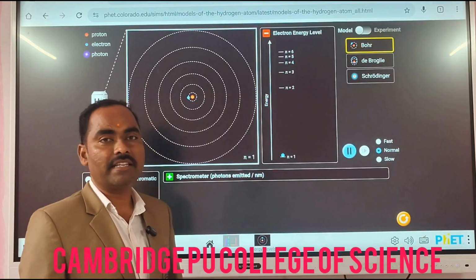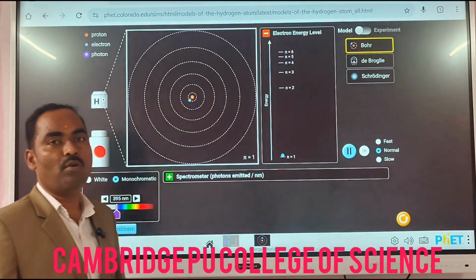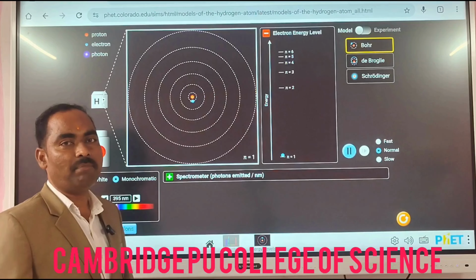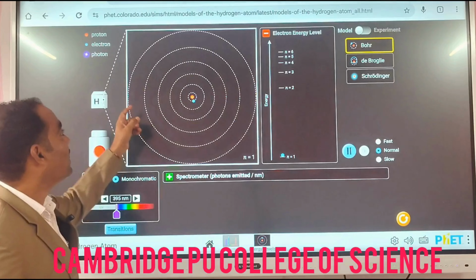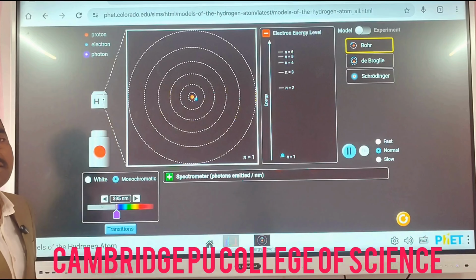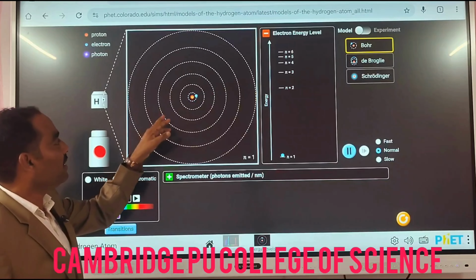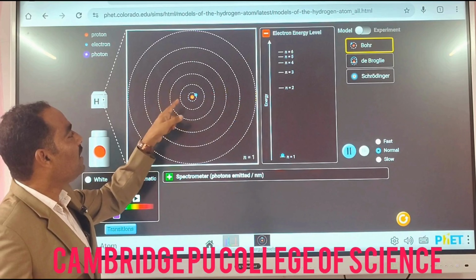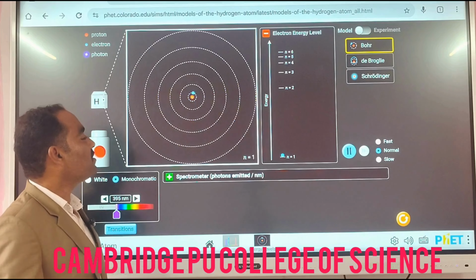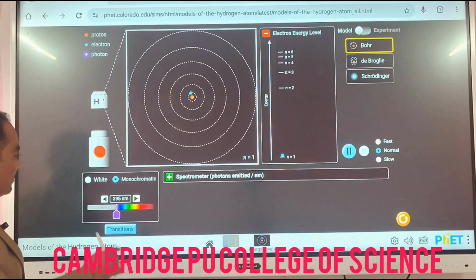Okay, let us start this simulation based on Bohr's atomic model using Planck's quantum theory. This has a different shell structure, a modification. Here the center has a nucleus and electrons are revolving around the nucleus.